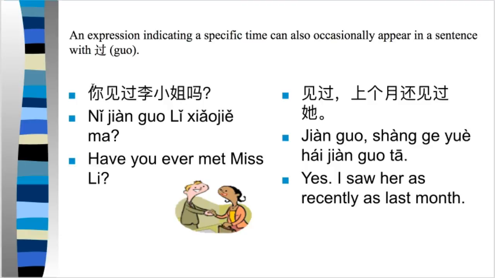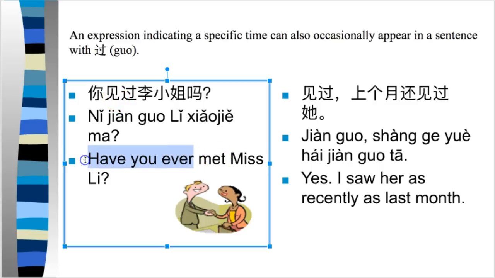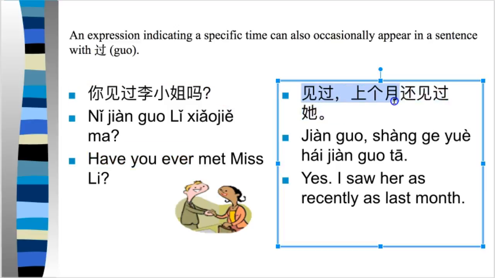You could use an expression indicating a specific time in a sentence with 过 in a specific situation, which doesn't violate this general principle that we've already talked about. For example, if I say 你见过小李吗? Have you ever seen or met Xiaoli before? That's what this 过 structure means: have you ever experienced something in the past? And then I would say, yes, I've met her, 见过, 上个月还见过. This says I met her last month.